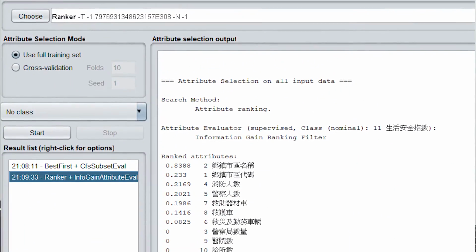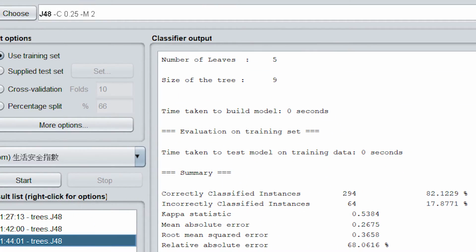Then the InfoGain results detect the number of police stations, the number of hospitals, and the number of clinics. The result is the correct road tag is 83%, and the number of leaves is 3, and the number of trees is 5. The above is based on the results of an optimistic rule. Now we apply the function of the pessimistic rule to see the results, which are CFS is 84% and InfoGain is 82%, all attributes is 83%.